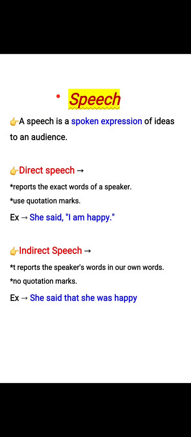Speech. A speech is a spoken expression of ideas to an audience. Types. Direct speech. It reports the exact words of a speaker. Here we use quotation marks. For example, she said, "I am happy." Indirect speech. It reports the speaker's words in our own words. Here, no quotation marks needed. For example, she said that she was happy.